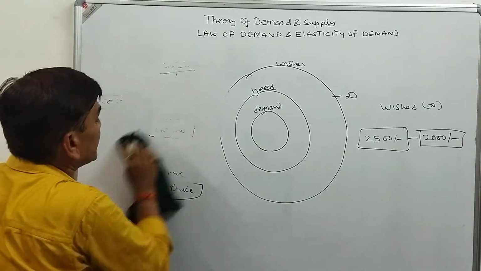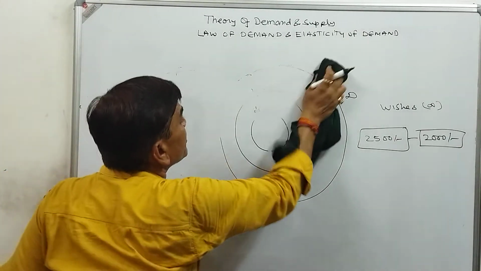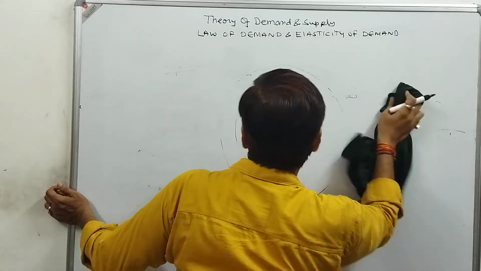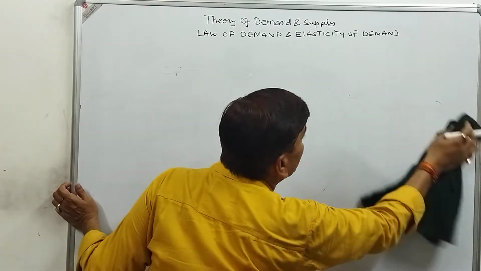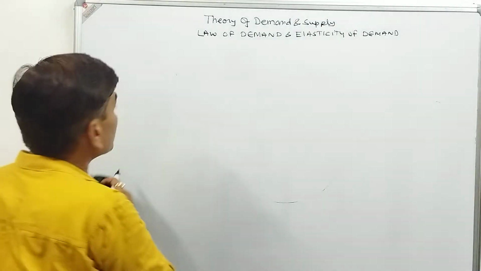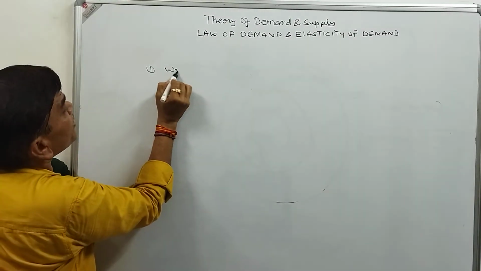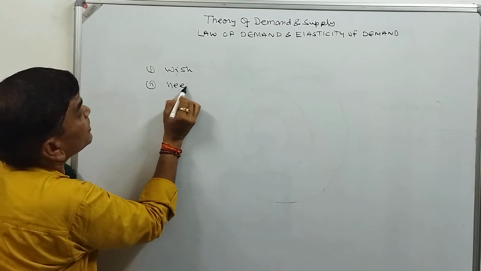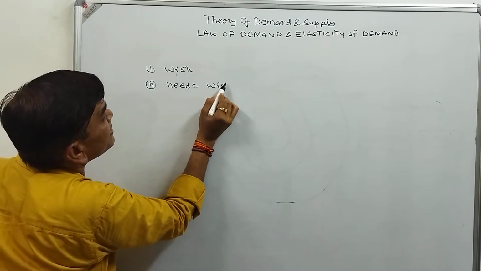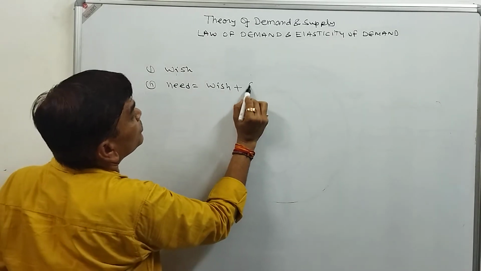The very first thing we will discuss: the wish doesn't require anything. It means you may have the money or you may not have the money, you can have the wish. But a wish will be converted into a need when we have wish plus source.